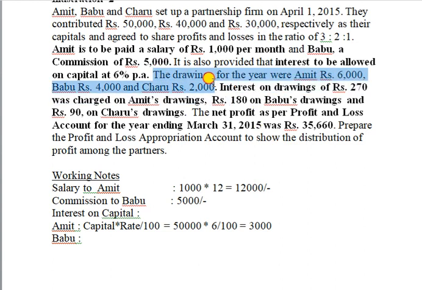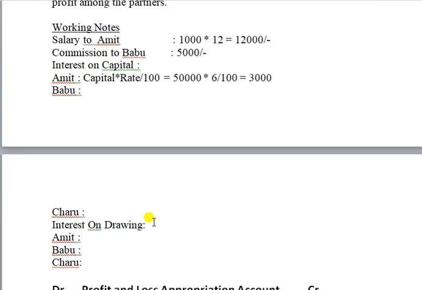These two amounts should not be transferred to the P&L appropriation account. You should transfer only interest. Interest on drawings is given directly: 270, 180 and rupees 90 respectively. So you write interest on drawings here.